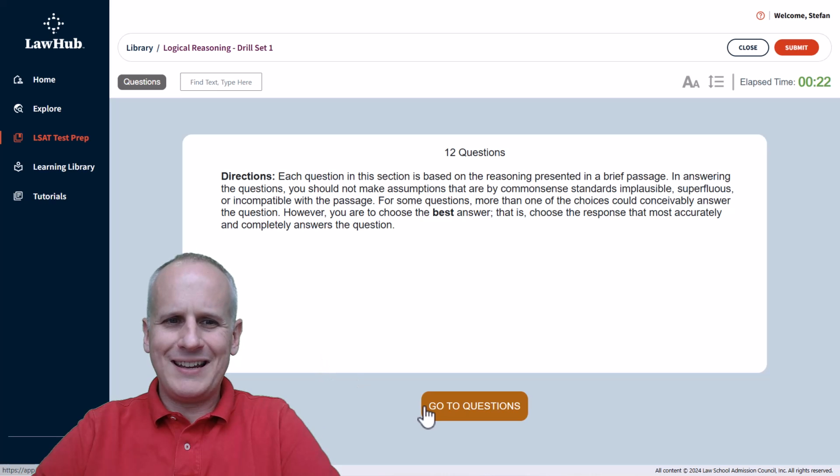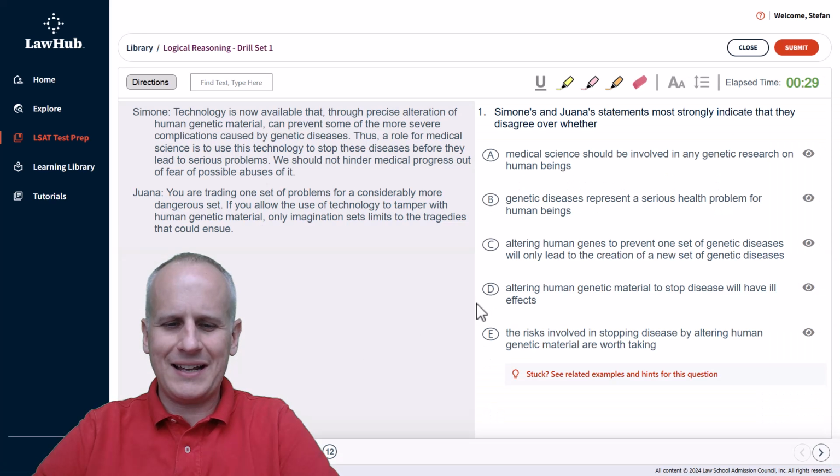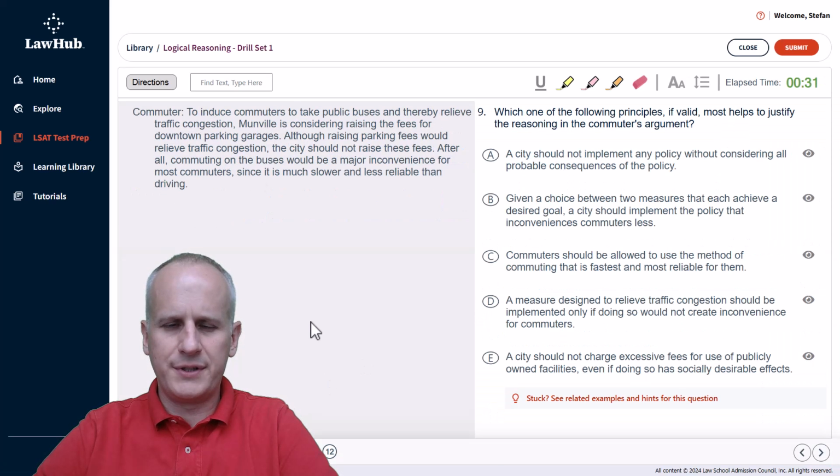Once again, we are in Logical Reasoning Drill Set 1, lawhub.lsac.org, to take a look at another type of question that you will see on the exam. And if we look straight ahead at number 9, we will go straight to that question task as always.